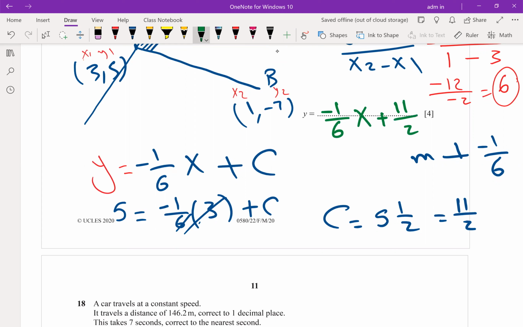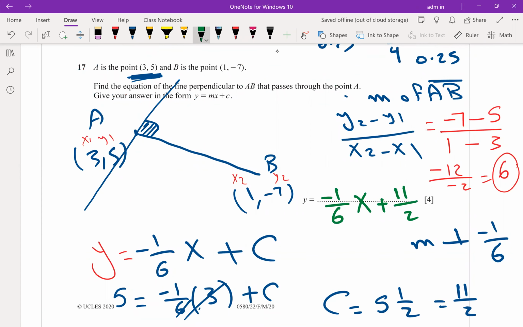It's correct. I will explain it again: how to get the equation of a line in general. y equals mx plus c. He didn't ask to get the equation of the line AB. He asked to get the perpendicular to AB. So find the gradient of AB, you will get 1 mark. Take the negative reciprocal to get the gradient of the perpendicular, which is -1 over 6, 1 mark. Write your equation y equals -1 over 6x plus c. How to calculate c? Substitute by the given point. It's written passing through A, so you have to use A as x and y. Substitute in the equation and get the value of c.